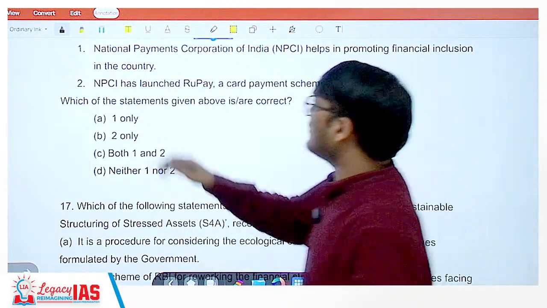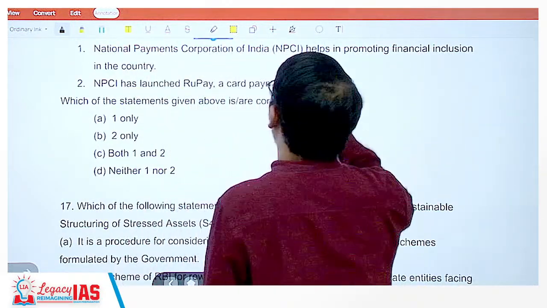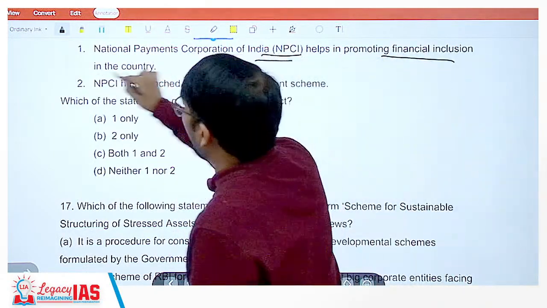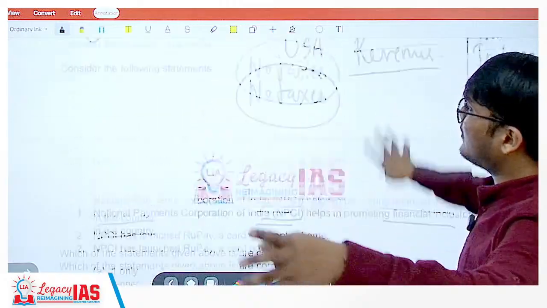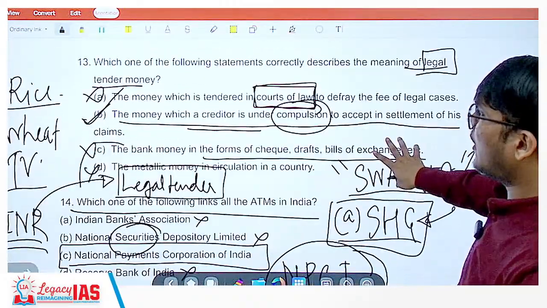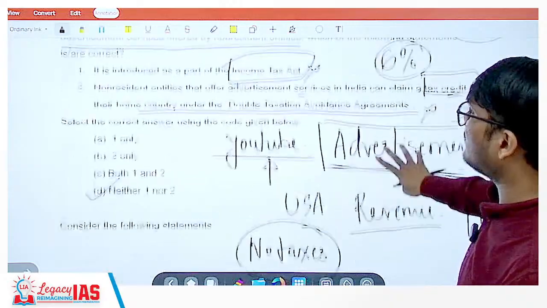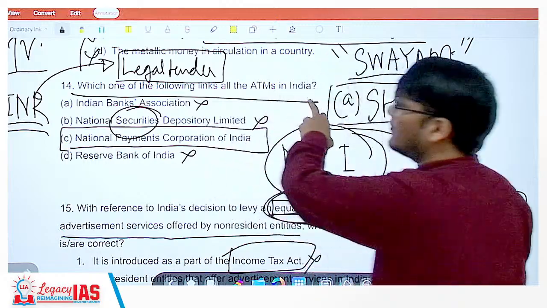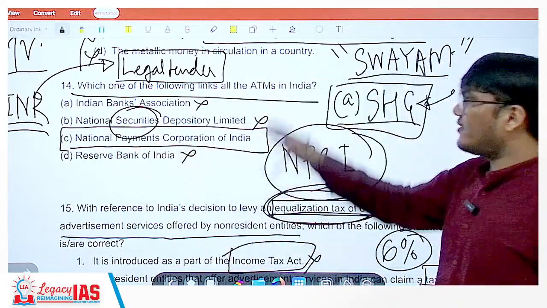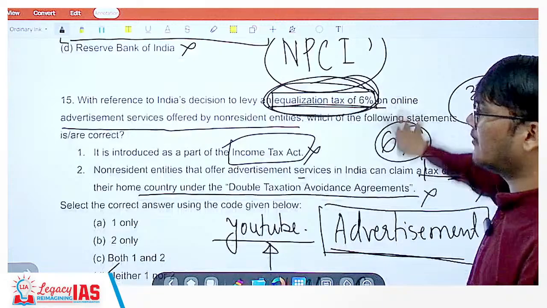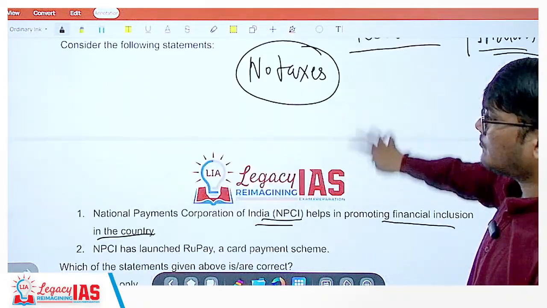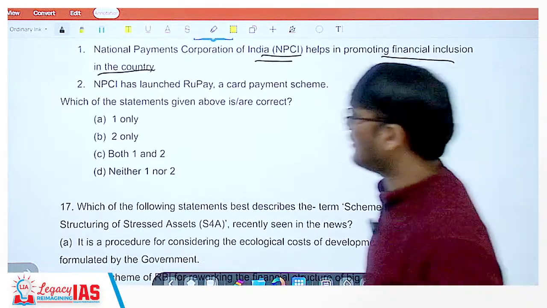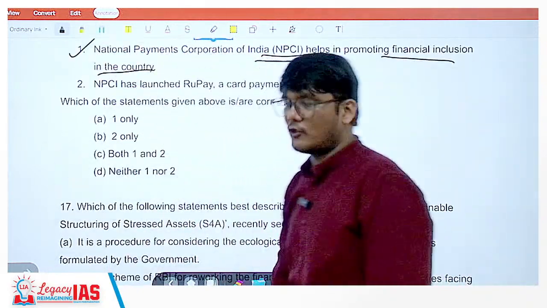Now, the question is, National Payments Corporation of India, that is NPCI, helps in promoting financial inclusion in the country. Yes. Let's look at this also. Which was that? NPCI option. Which one of the following links all the ATMs in India? NPCI. This is nothing but an act of financial inclusion, right? So NPCI helps in promoting financial inclusion in the country. Yes, that is absolutely correct.